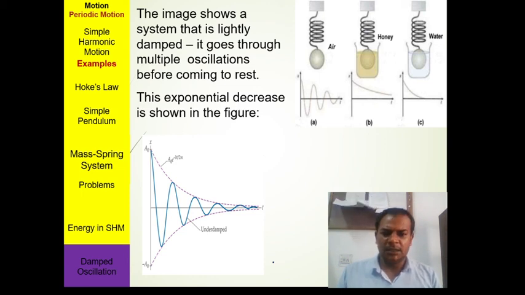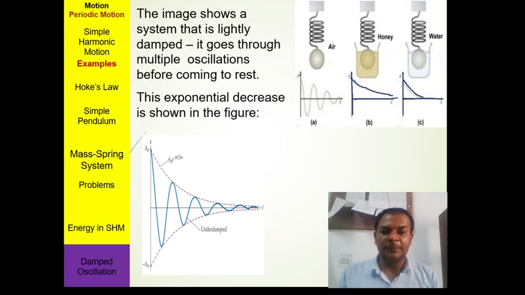If the motion is in high damping or critical damping, then no oscillation takes place. In critical damping, as in figure C, it just comes to its mean position, and in the second case also there is no oscillation, and the amplitude just decreases with time.